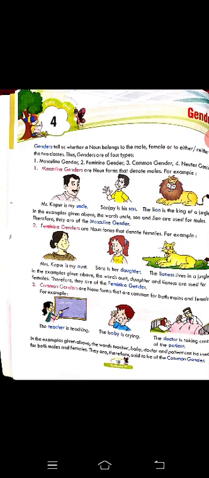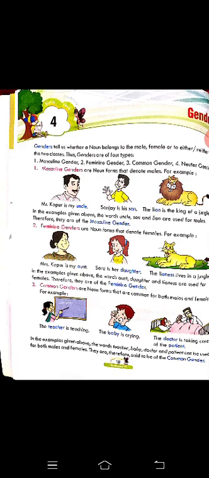And Sarah is her daughter, and lion will become lioness in feminine. Lion is masculine and lioness is feminine. So here we read that male refers to masculine, and female refers to feminine.